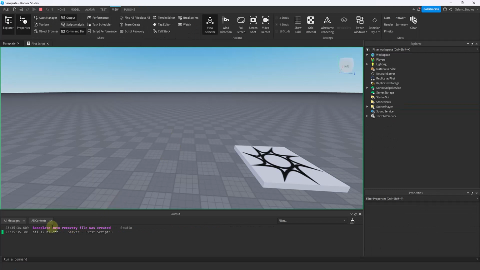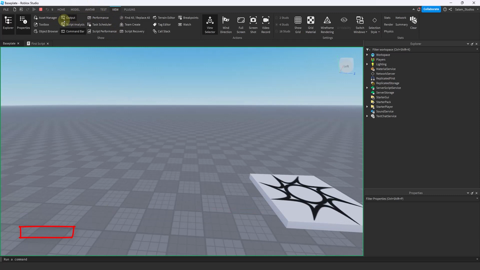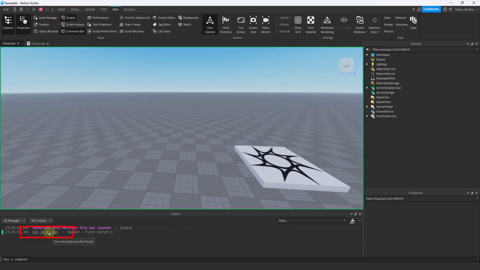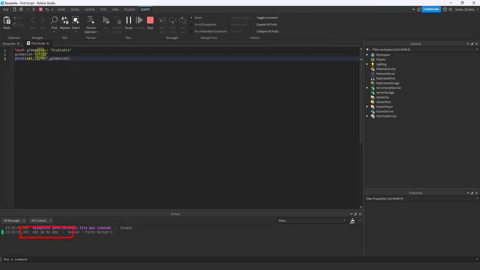So as you can see, down over here, we have something displayed in the output. So this is what the print function does. It takes in the input and then it displays it in the output interface. How can we see this output interface? As we said in the view, you want it to be toggled on. Whatever you input into the print function will be outputted in the output interface. So as we can see, we input nil, 12, hi, and gibberish. The meaning of gibberish in our case is ZZZ.